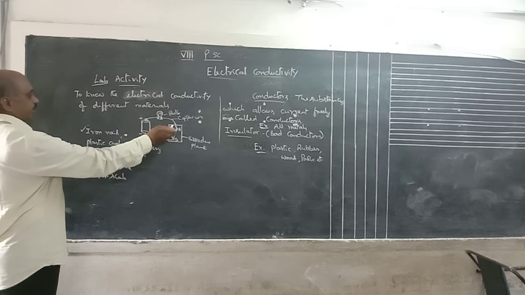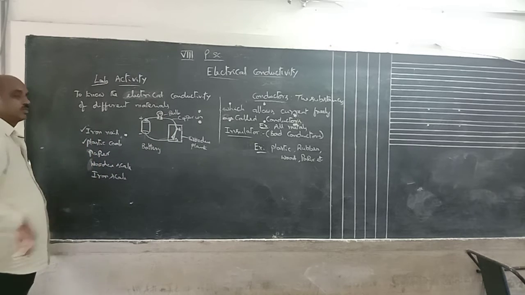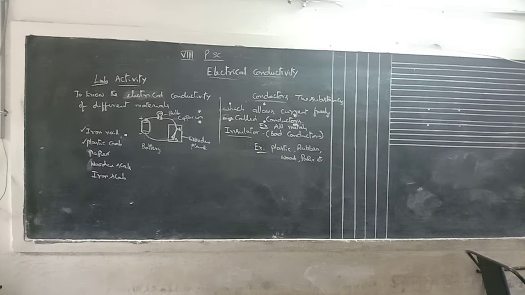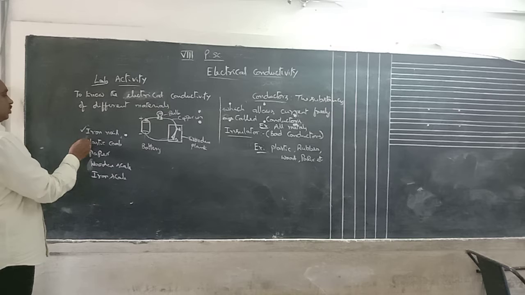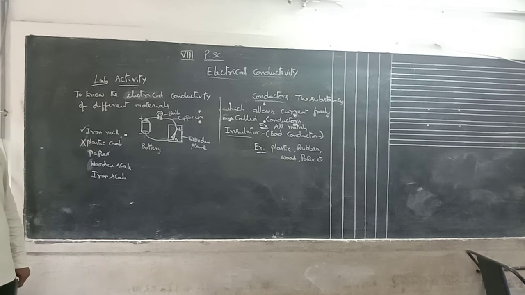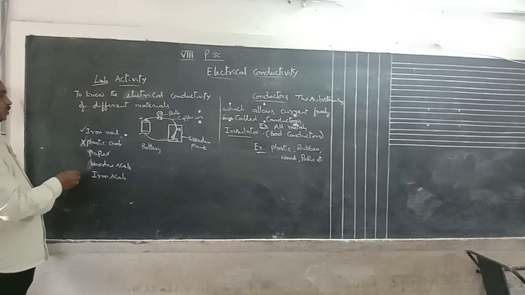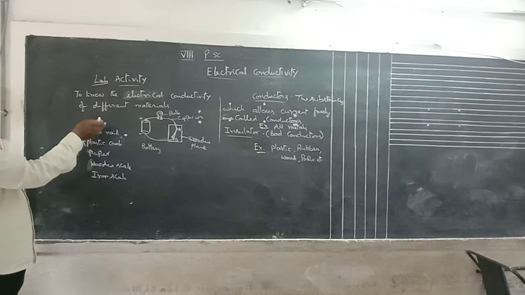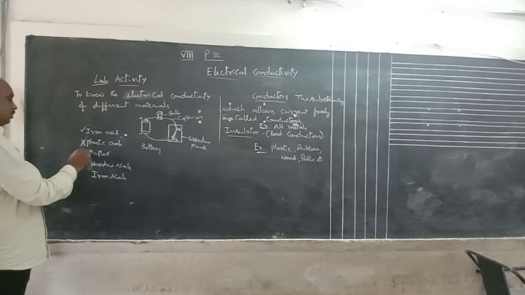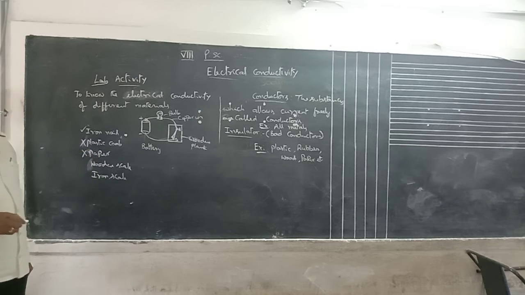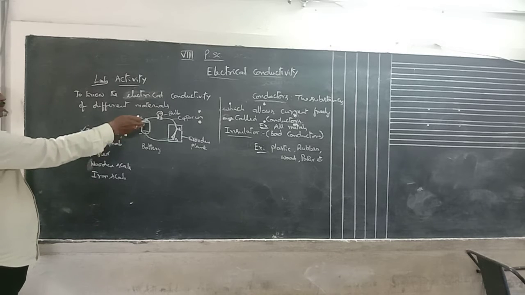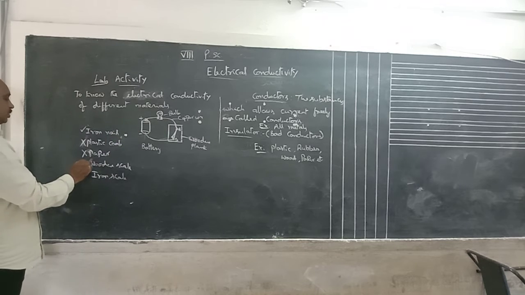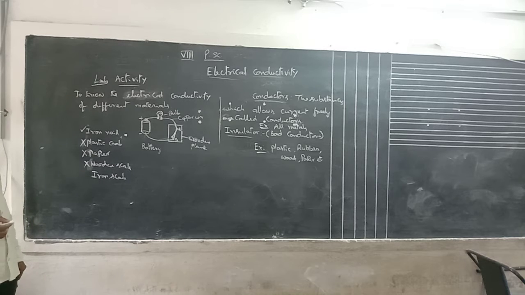Remove the iron nail and keep the plastic comb. Fix the plastic comb in the gap between A and B. Here the bulb will not glow. The bulb not glowing means it is a bad conductor or insulator. Suppose paper: roll the paper and fix it between the gaps A and B. Here also the bulb will not glow. That is an insulator. Wooden scale: take a wooden scale and keep it in between A and B. In this case also the bulb does not glow.